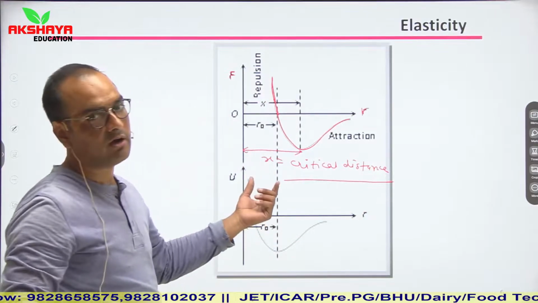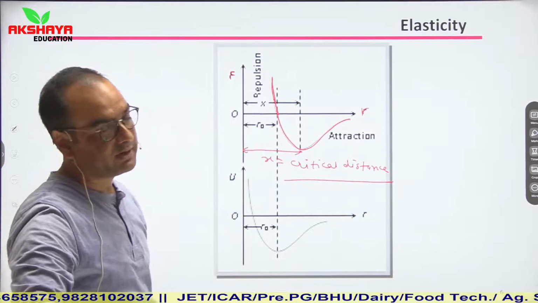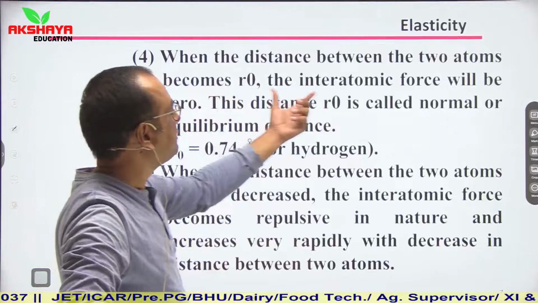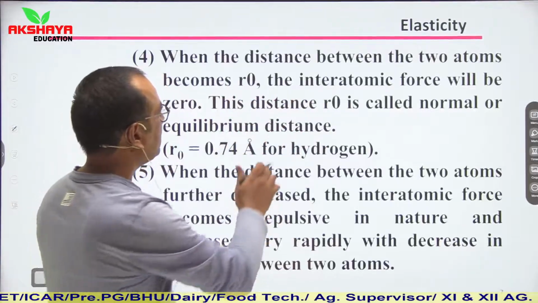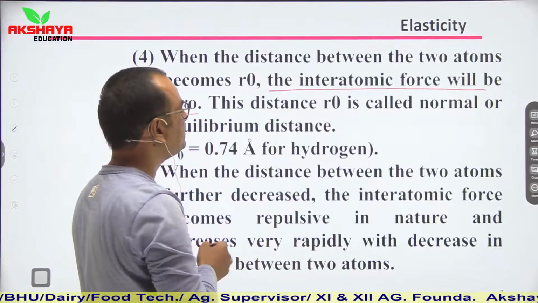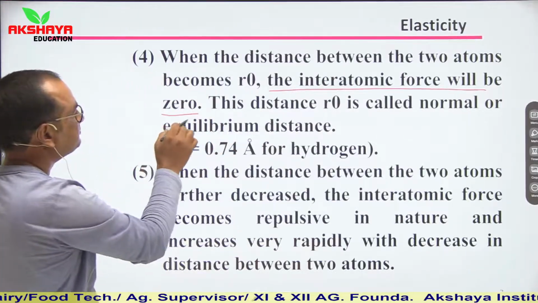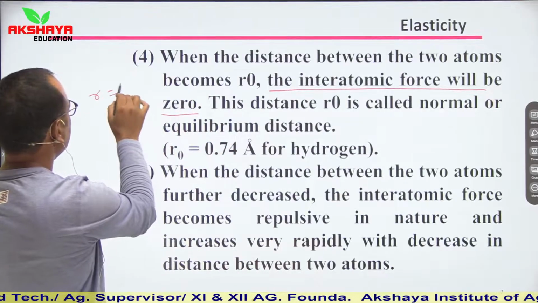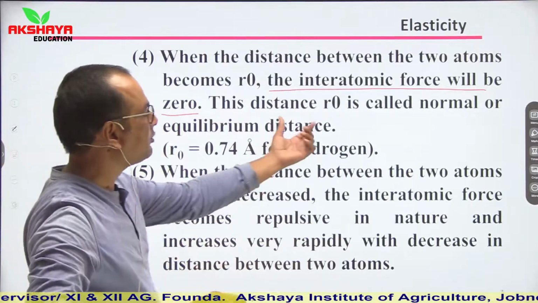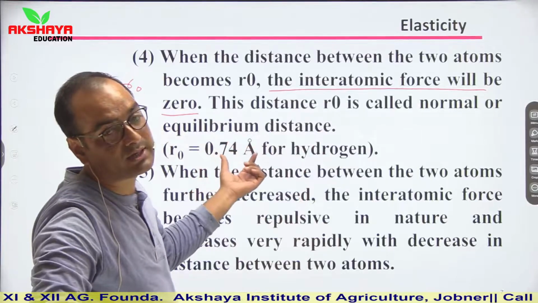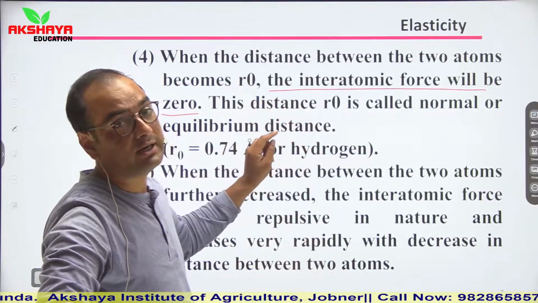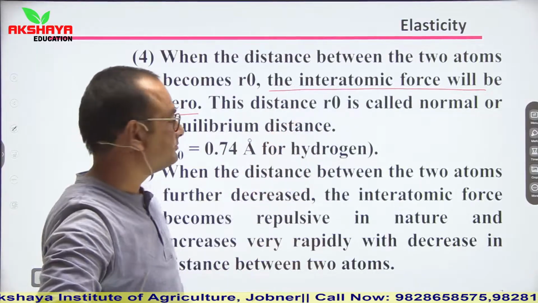So this is the variation of interatomic force with the distance. Now when the distance between the two atoms becomes r naught, the interatomic force will be 0. So if r is equal to r naught, then force becomes equal to 0. Here this r naught is called the normal or equilibrium distance. Equilibrium means that there is no force applied, or the interatomic force becomes 0.